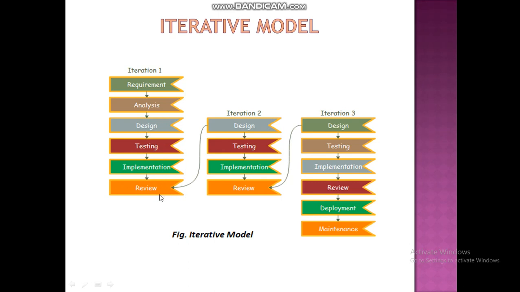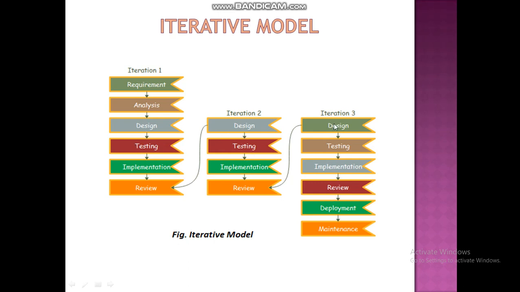In the review process we identify the requirements that are processed in the second iteration. After completion of the second iteration, we go to review and identify the next requirements, that is the third iteration requirements.